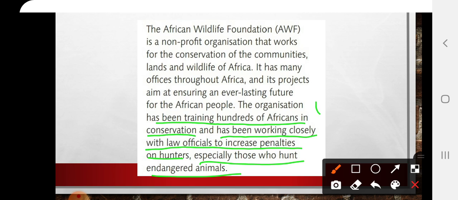So this is 1. This is 2. Okay? And what else? They can get donations for this foundation. And if you have written only these 2, they are correct.